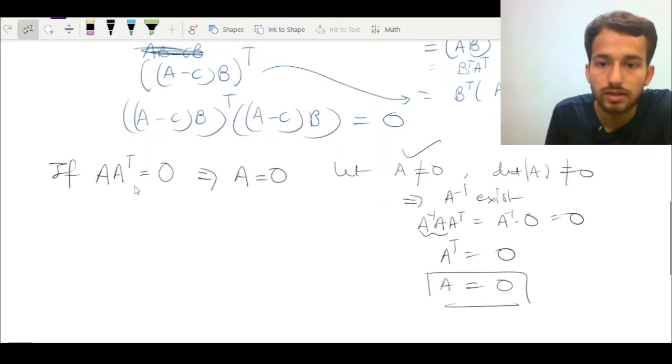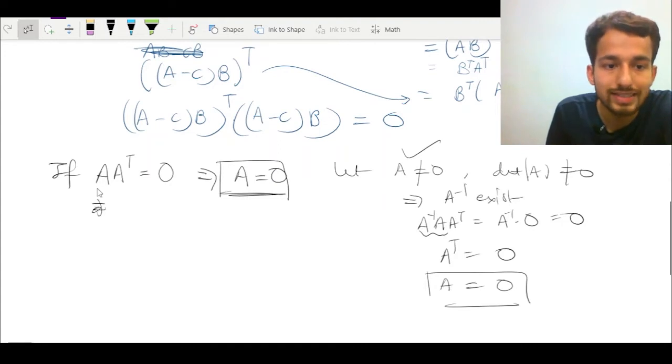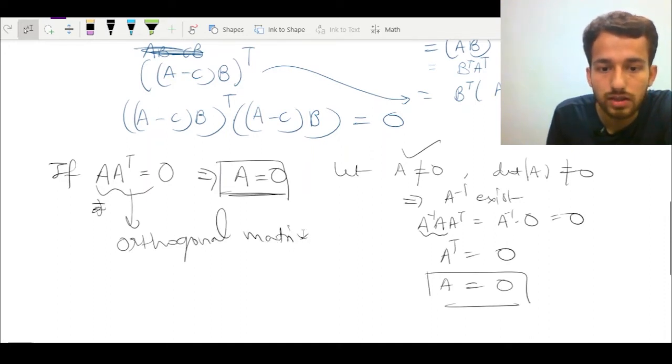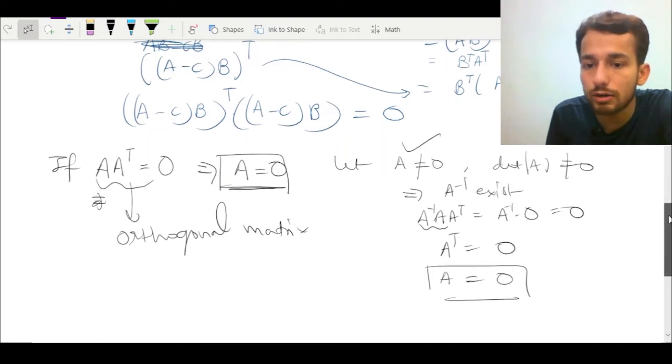Therefore, from here we prove that A has to be the zero matrix only, and such a matrix, if it satisfies the condition, is said to be an orthogonal matrix. You can prove this. This was a particular case for which I have proved.